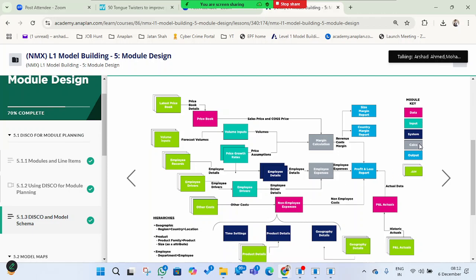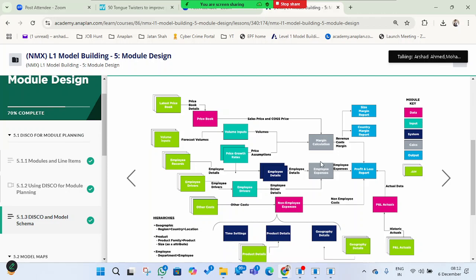And the fourth one is the calculation module. All the information we get here, we send to the calculation module, where it performs the calculations and provides the information. Like here, margin calculation and employee expenses. Once you enter, we send this information to the calculation module.